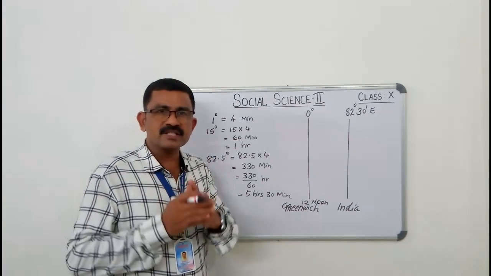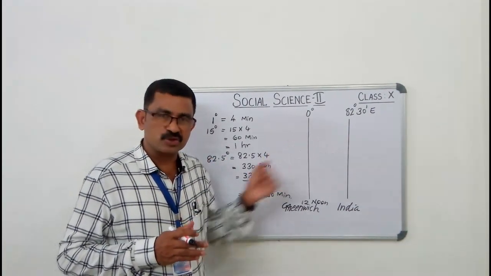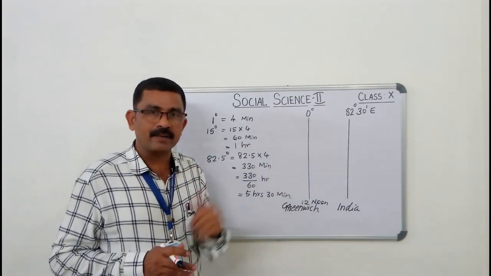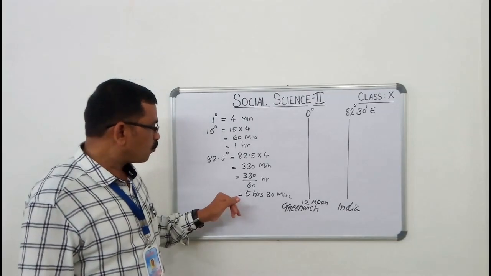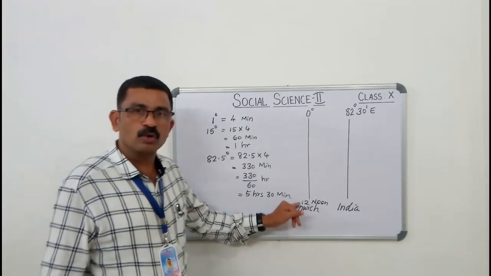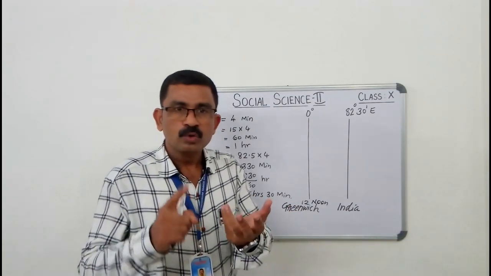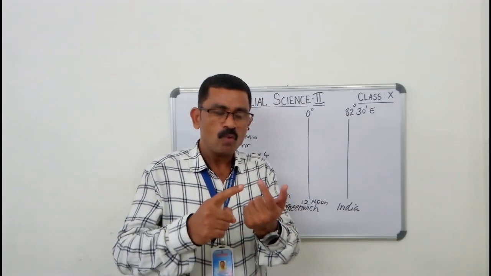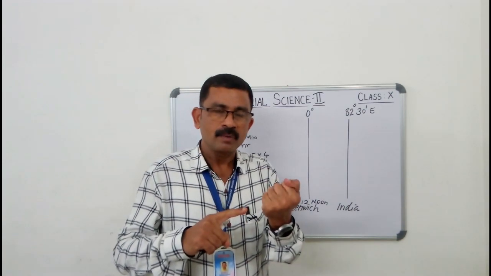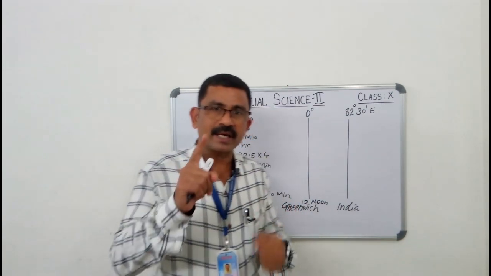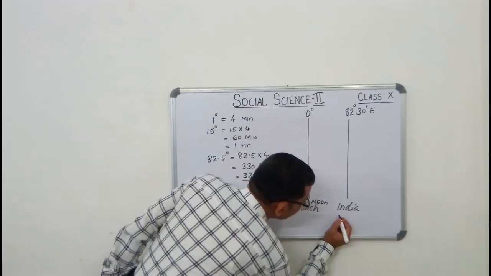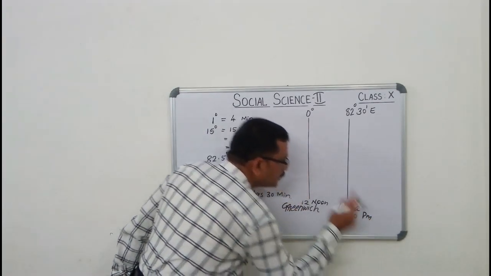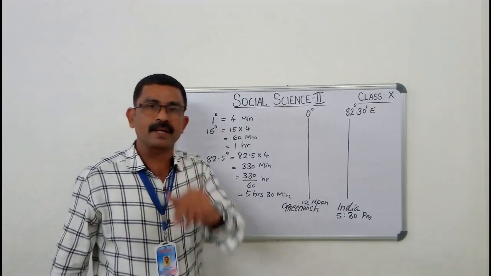But India is located towards the east. So we already learned that towards the east you should add the time. You should add 5:30 to 12 noon. So 12 noon, 1 p.m., 2 p.m., 3 p.m., 4 p.m., 5 p.m., then 30 minutes, 5:30 p.m. You should write here 5:30 p.m. Indian time is 5:30 p.m.